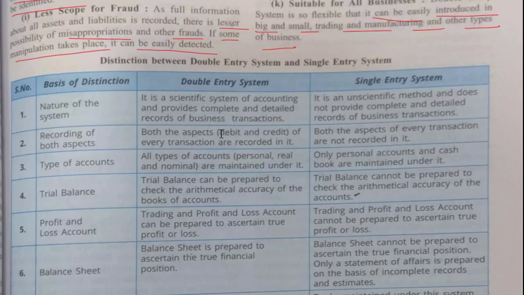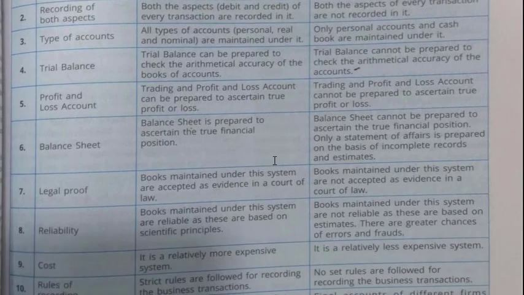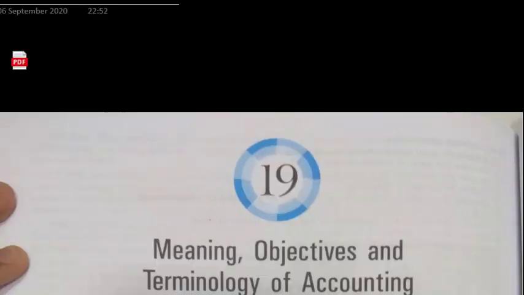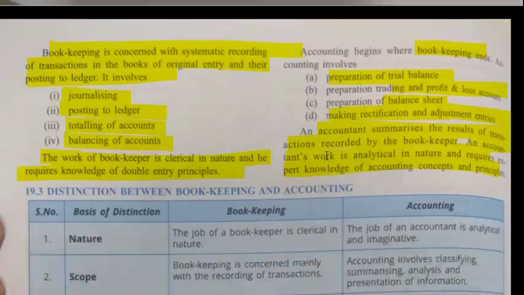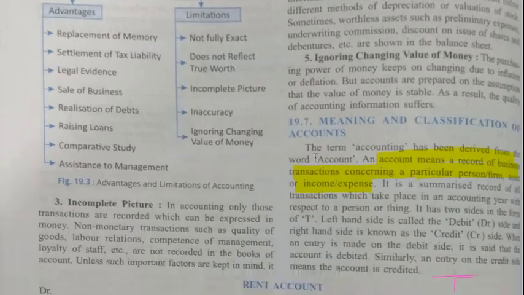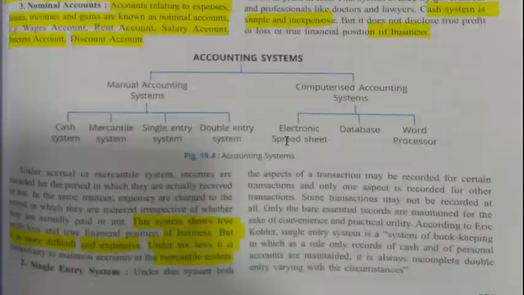Fourth, trial balance. Trial balance can be prepared to check the arithmetic accuracy of the books of account. This is for double entry system. And for single entry system, trial balance cannot be prepared to check the arithmetic accuracy of the account. So in single entry system, we are not able to create the trial balance.